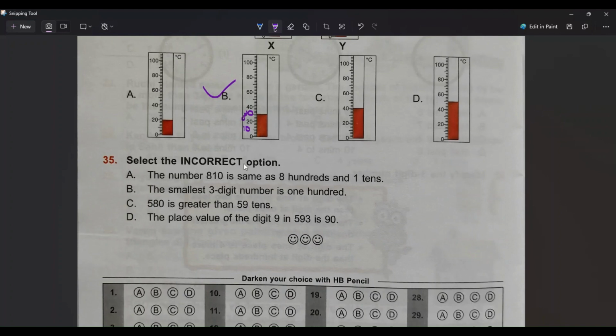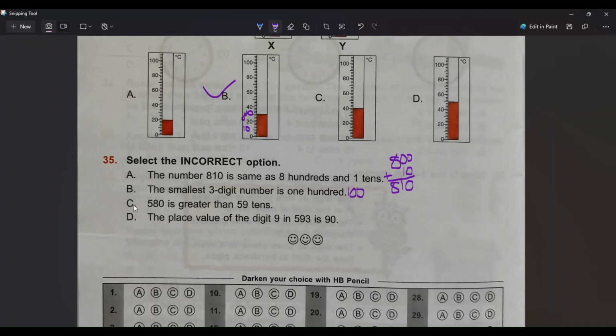Now 35th one, select the incorrect option. We have to quickly find out the incorrect option which is wrong. So let's read the options. Option A, the number 810 is same as 800s and 110s. How could we write 800s, 800 and 110s means plus 10 is nothing but 810, children. Option B, the smallest three-digit number is 100. Yes, smallest three-digit is 100.